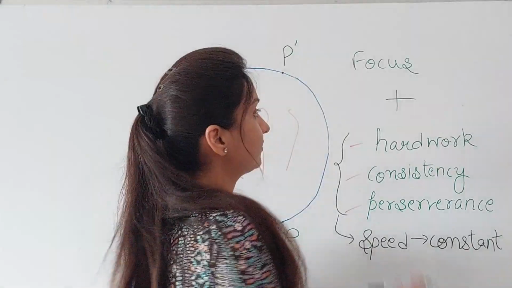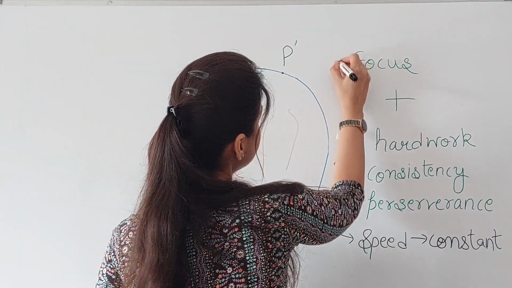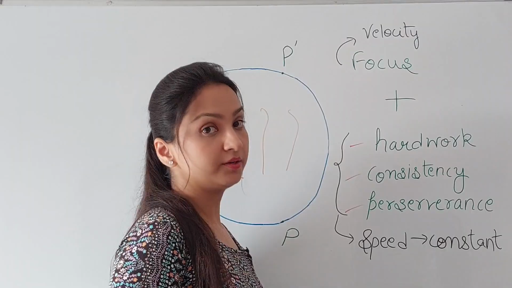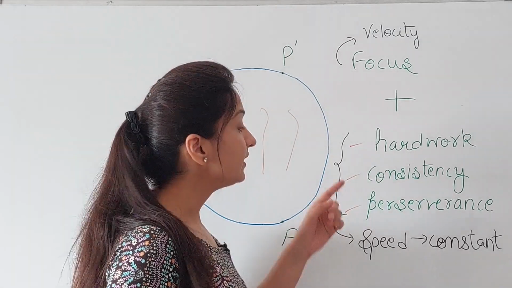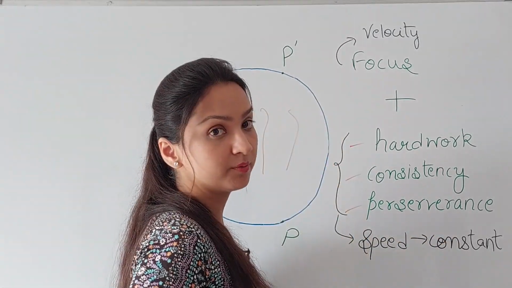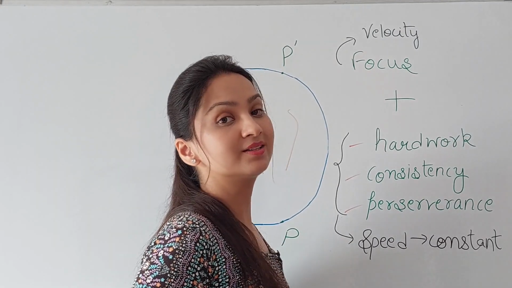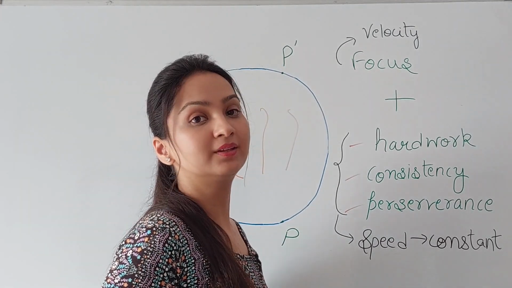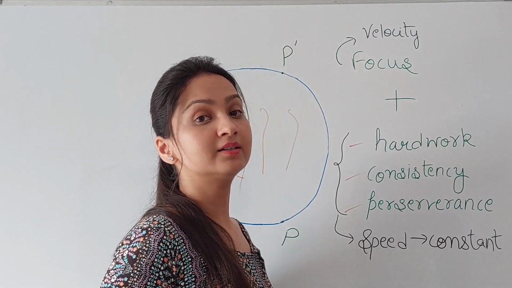Now this focus refers to the velocity, and you know velocity is a vector. Speed I mentioned should be constant while moving in a circular path if it's a uniform circular motion. Speed, as you all know, is a scalar. It has nothing to do with the direction. Velocity on the other hand is a vector.